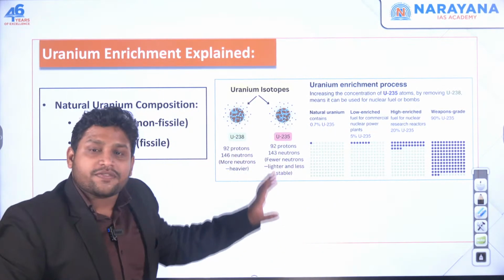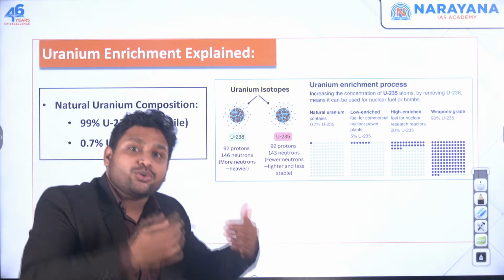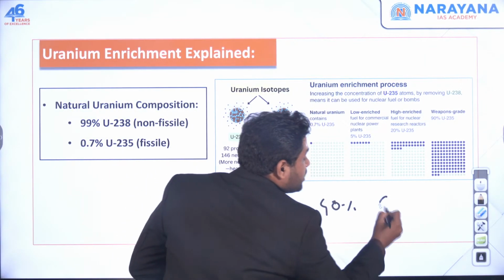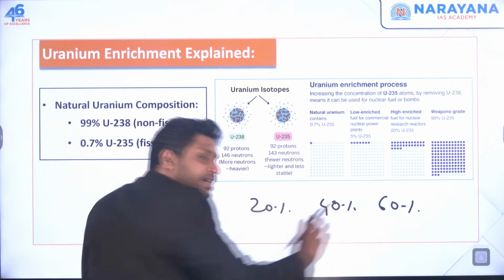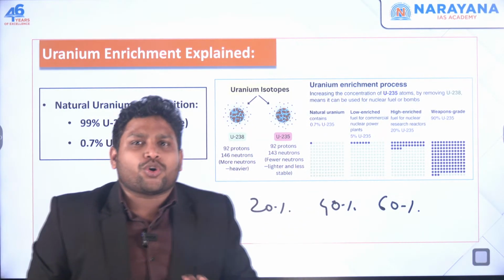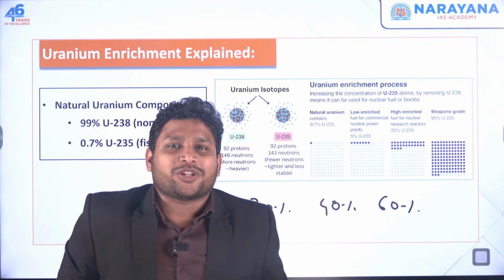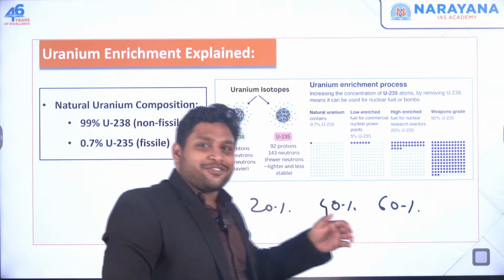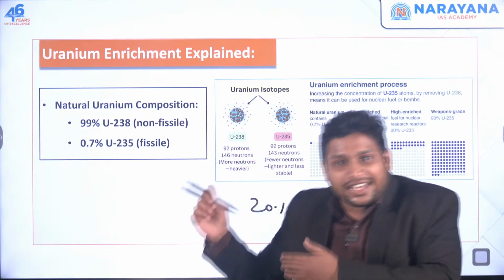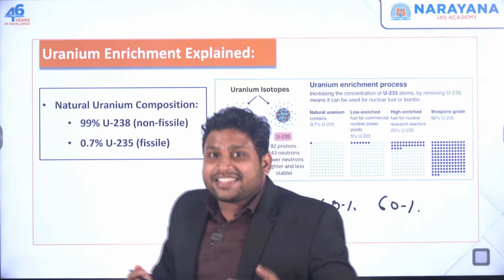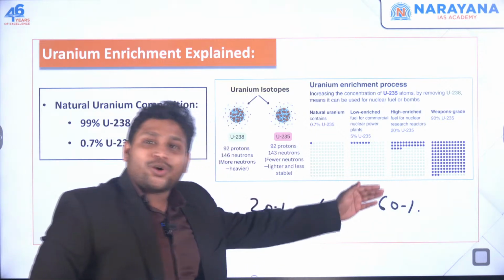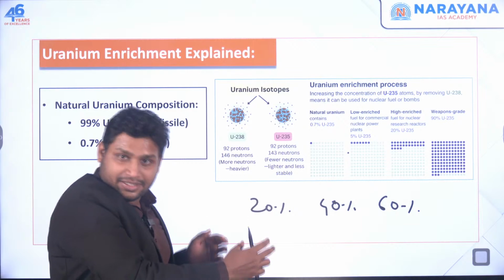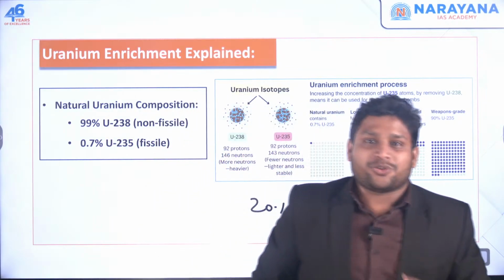Whenever we observe any country enriching uranium beyond 20%, beyond 40%, beyond 60%, if this is the trend, we can be assured that this country is trying to make nuclear weapons, right? This is what we are observing from this news. This UN agency, the IAEA, is saying that Iran is going for an enrichment process beyond the normal limits, and that's why it is concerning news.